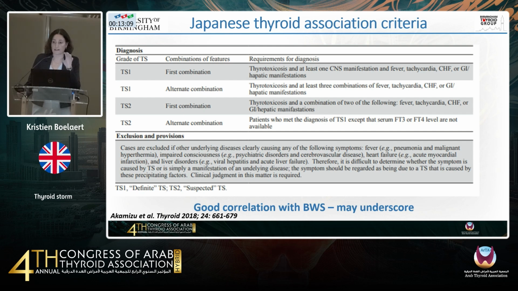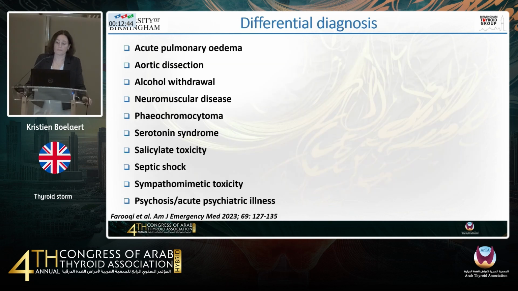So they specify that you need to have abnormal thyroid function tests. They don't give any specific cutoffs. And then it's a combination of either one CNS manifestation together with other features such as fever, tachycardia, or heart failure, and you can see the other criteria here. But pretty similar criteria that are used, looking at the multi-organ decompensation that is often common in these patients.